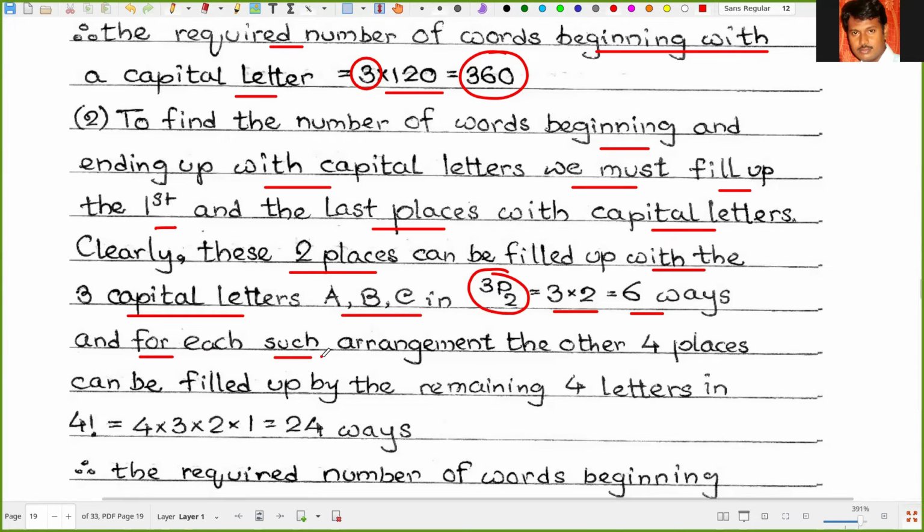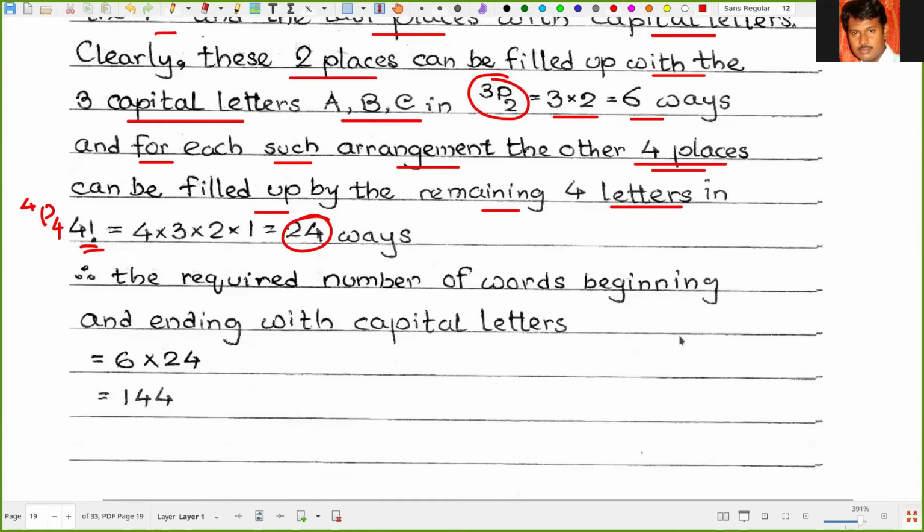And for each such arrangement, the other 4 places can be filled up by the remaining 4 letters in 4 factorial ways. That means 4P4 ways. So 24 ways. So the required number of words beginning and ending with capital letters, that means 6 into 24 or 144 ways. So this is how we can solve the problems on permutation. In the next video, we would proceed with the combination.